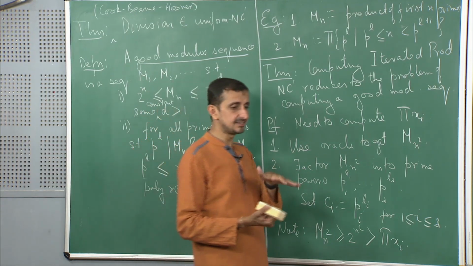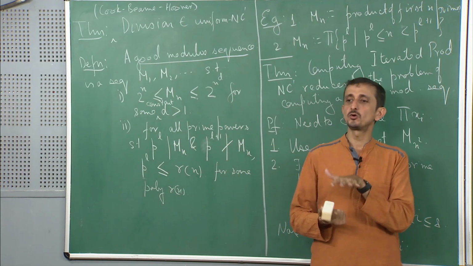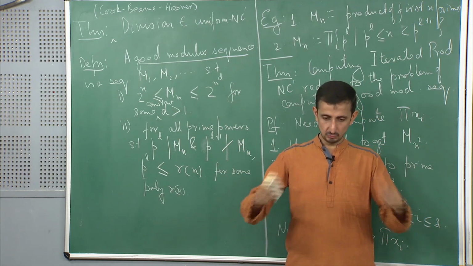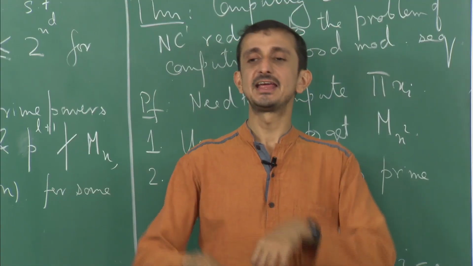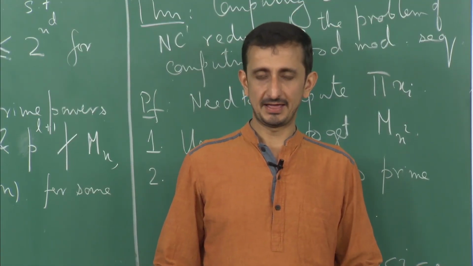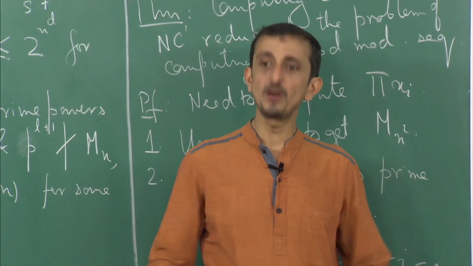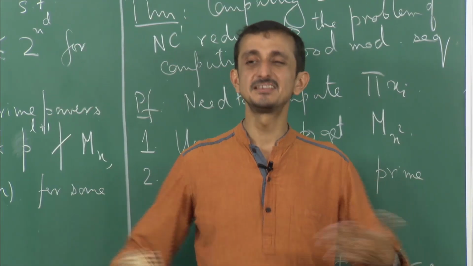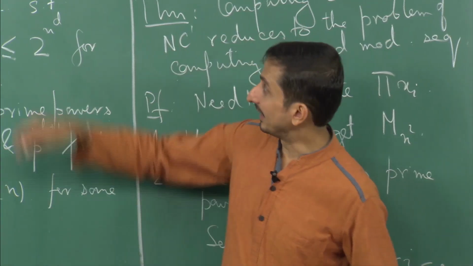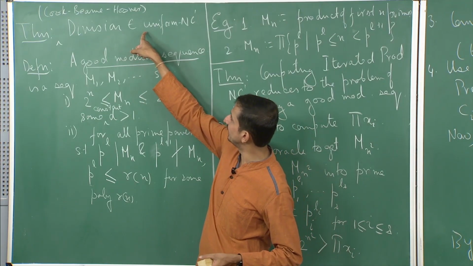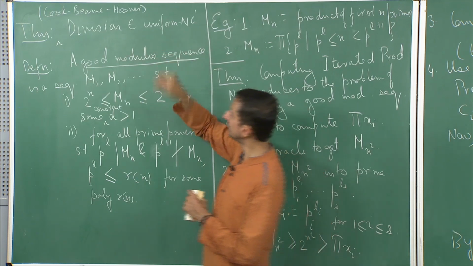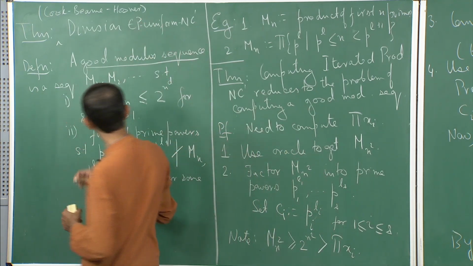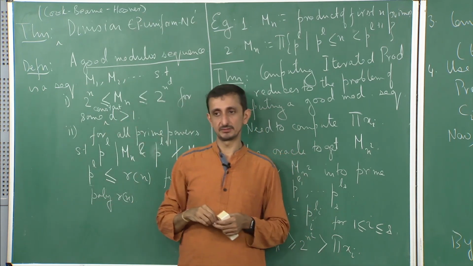What I am saying is that I actually do not need any circuit to compute mn square. Given n, I will just do some pre-computation and I will get the value of mn square, and that mn square actually works for all inputs of length n. So I have to show the existence of a circuit. Here I purposefully did not write what kind of uniformity. What I get is that division is in P uniform NC1 as a result of this.